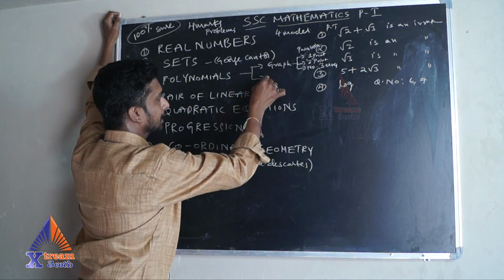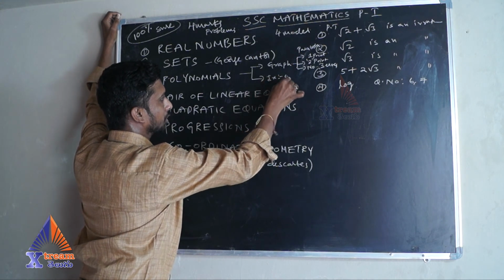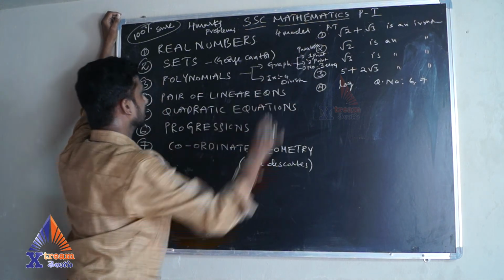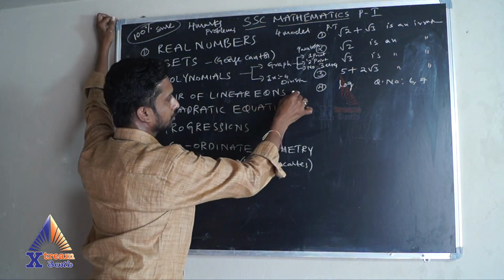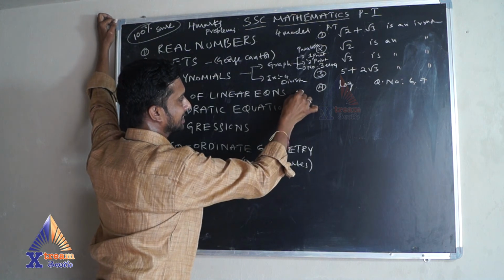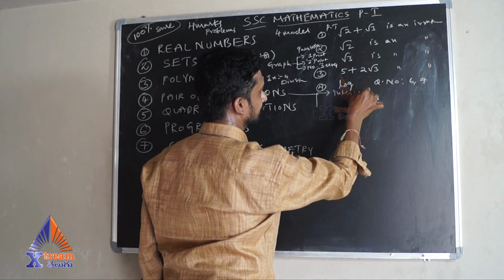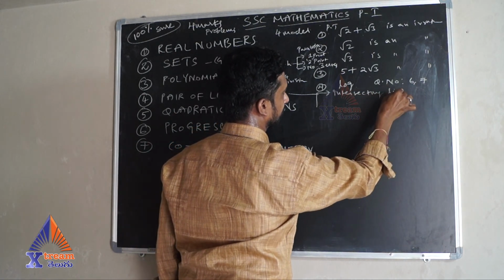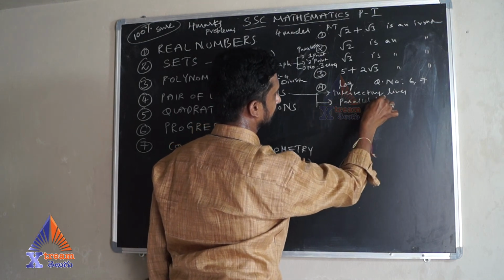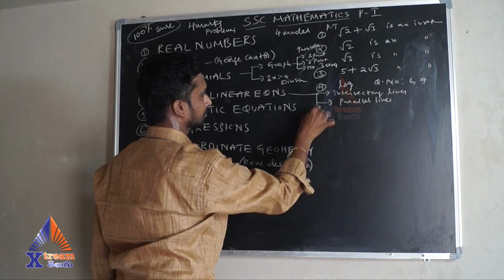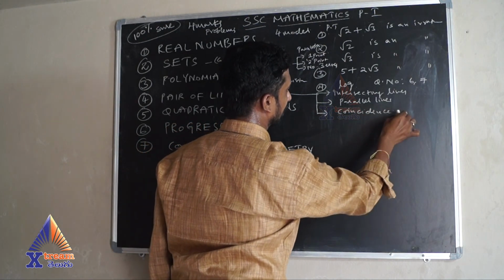Next, another problem is from exercise number 4, division module problems. Next, in the pair of linear equations, you have intersecting lines, parallel lines, coincident lines, or dependent lines.